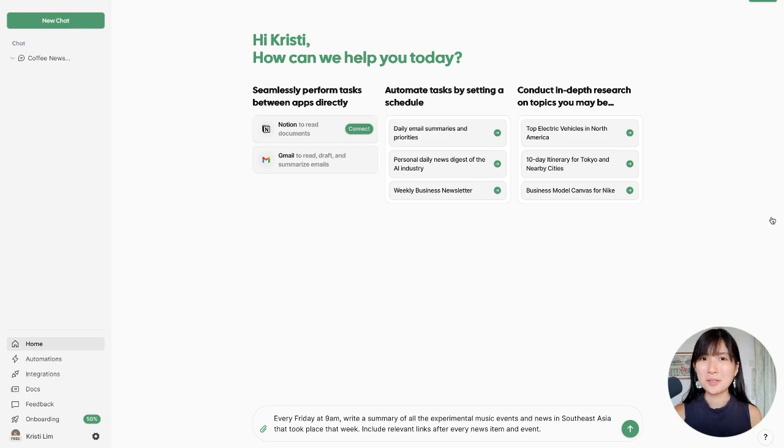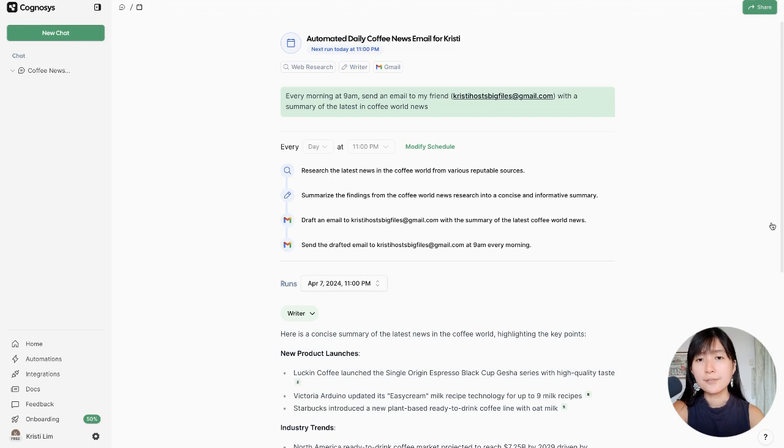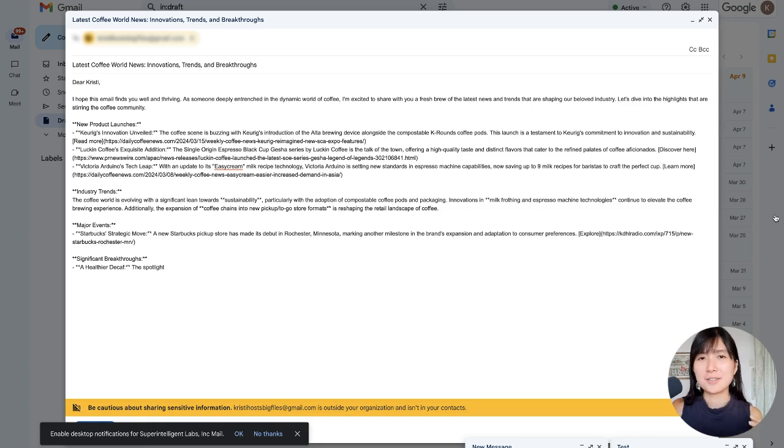As a quick note, Cognosys is pretty responsible. It never sends the email first. It just saves it as a draft. So even if you've asked for it to send an email to a particular address and they claim that they've sent it over here, it's actually just going to be saved as a bunch of drafts in your drafts. But still with the right email filled out in the "to" section, which is definitely helpful if you're going to be sending these emails out in bulk.